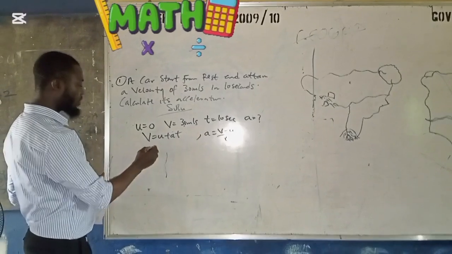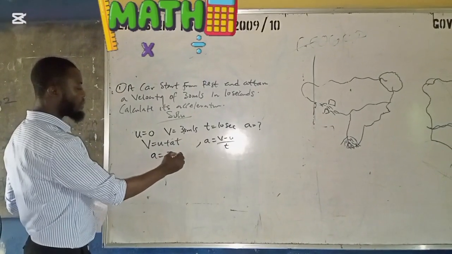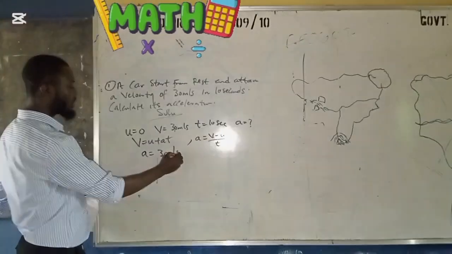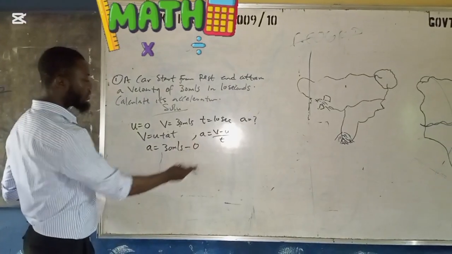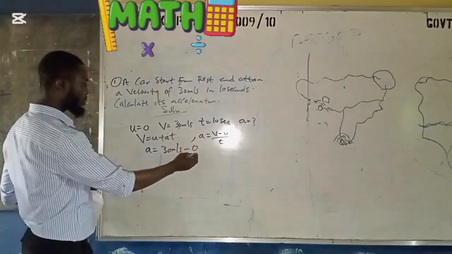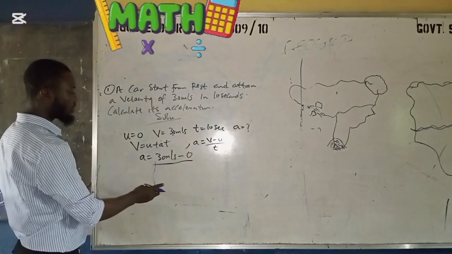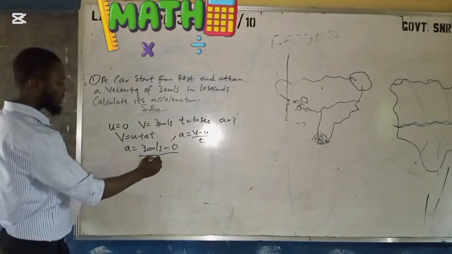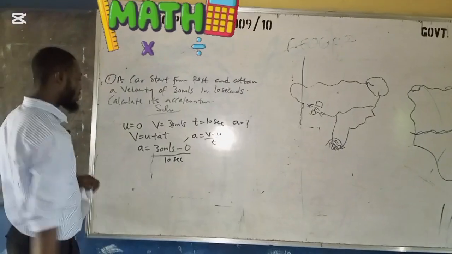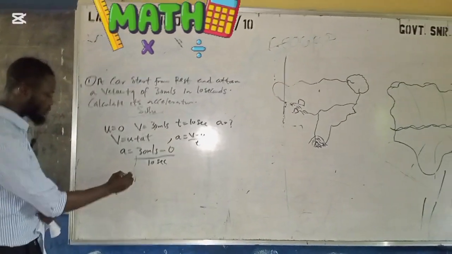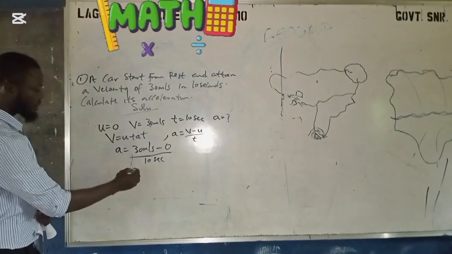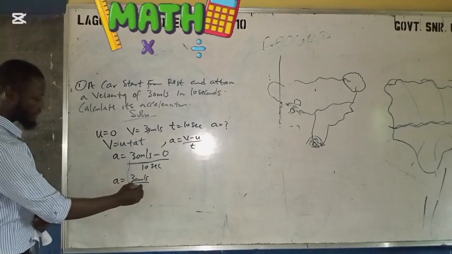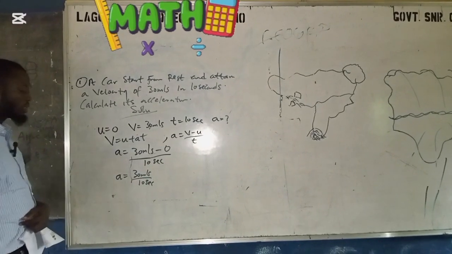So now we have A is equal to V, which is 30, minus 0. Let's enclose the unit. Minus 0, and 0 is meter per second too, but just leave that one. Sorry, time rather is 10 seconds. So you are going to have A equal to 30 minus 0, which is 30 meters per second, over 10 seconds. Are you with me?